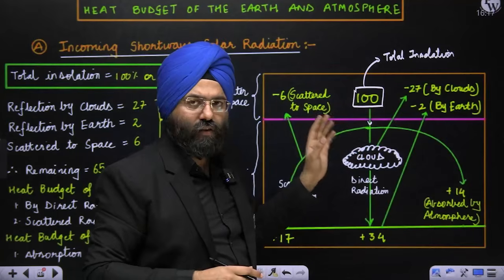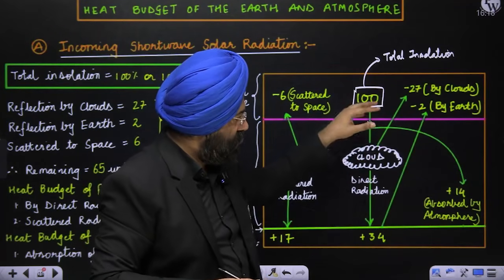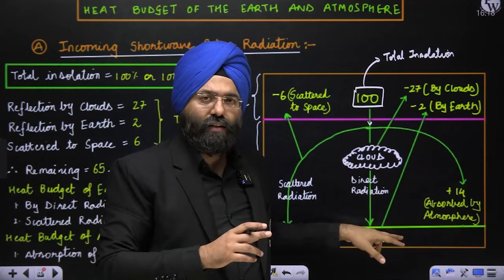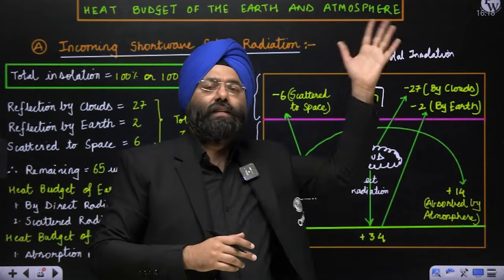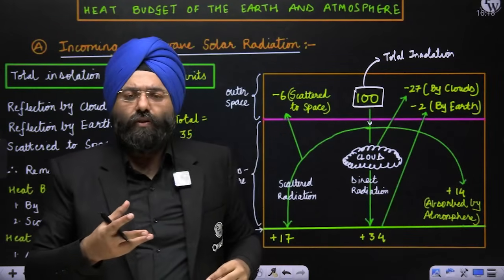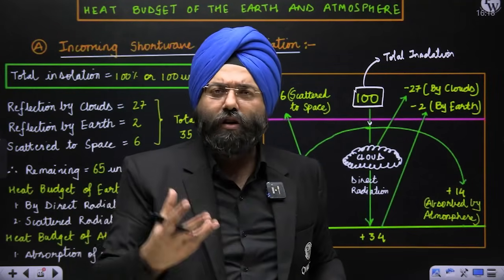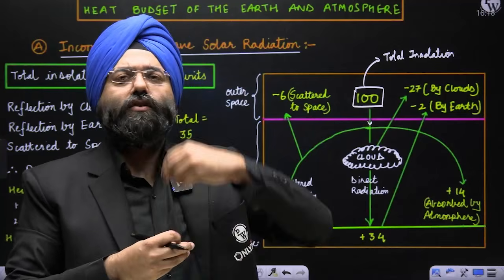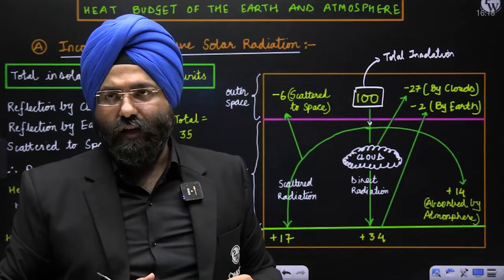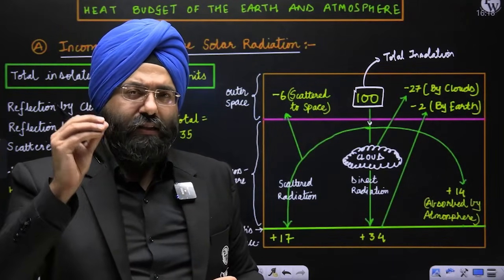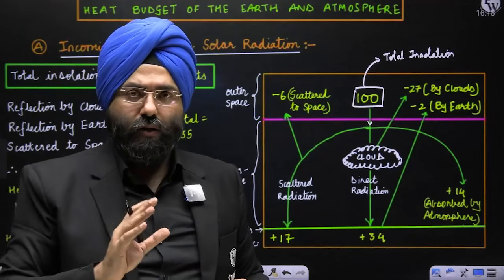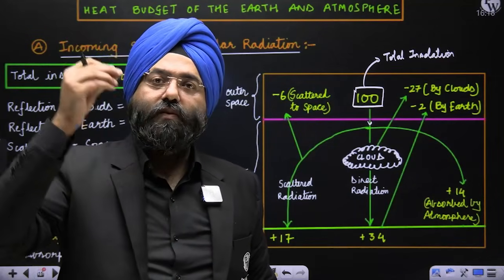Out of this 100, some radiation reaches the surface, and the earth also reflects it. Sometimes, for example, the snow cover reflects the radiation back. So out of the 100 units, 27 units have been reflected back by the cloud and 2 units have been reflected from the surface of the earth.